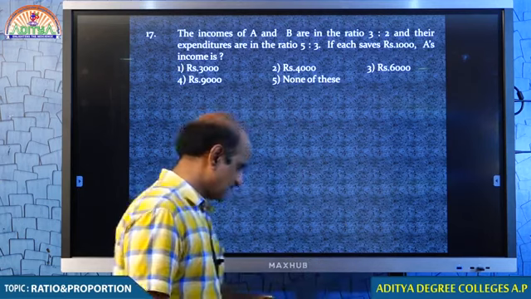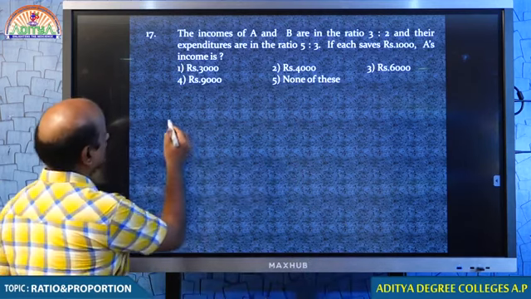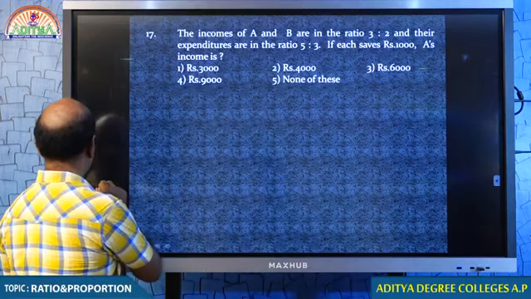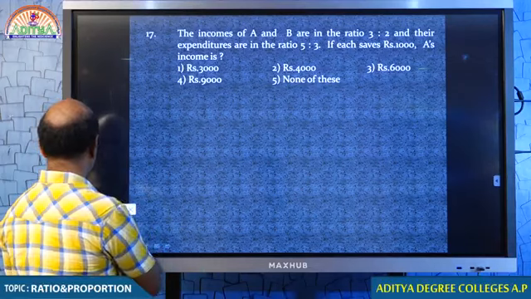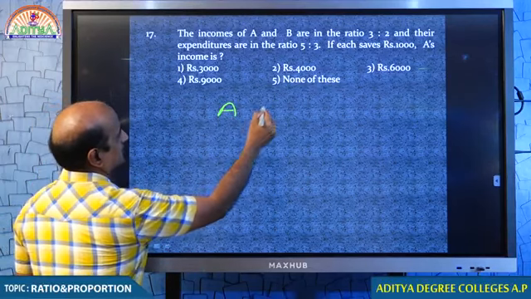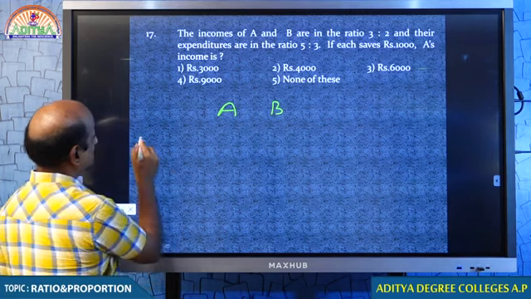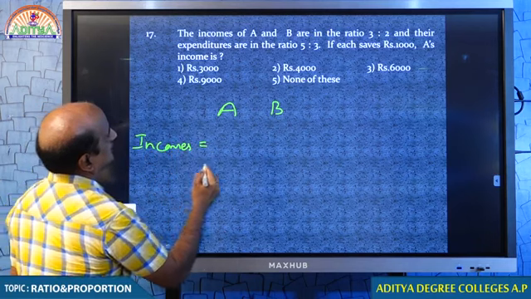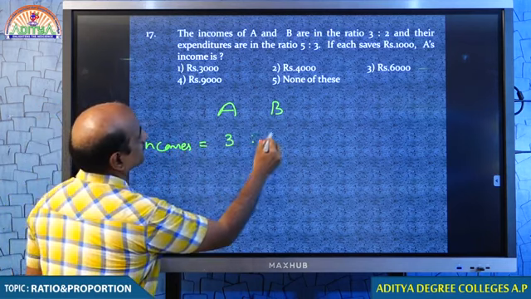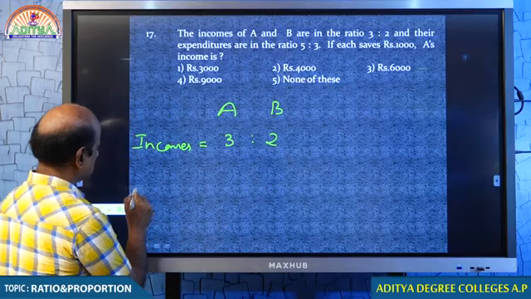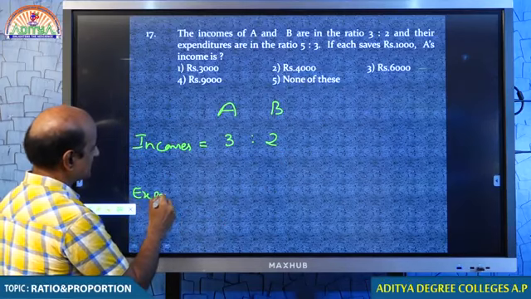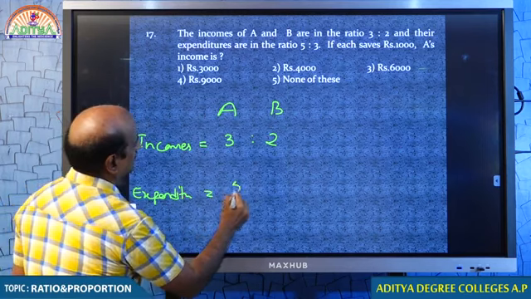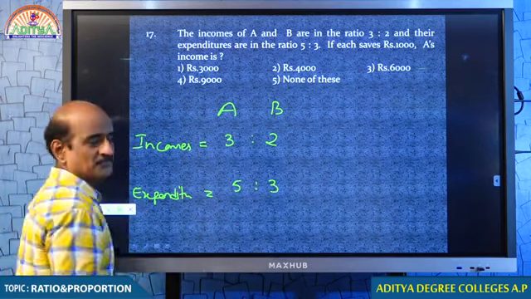The incomes of A and B, here we have two people A and B, the incomes of A and B are in the ratio 3:2, and expenditures of A and B are in the ratio 5:3.